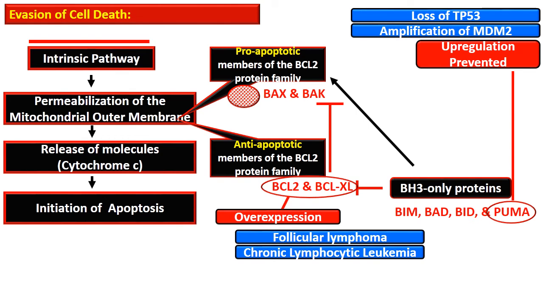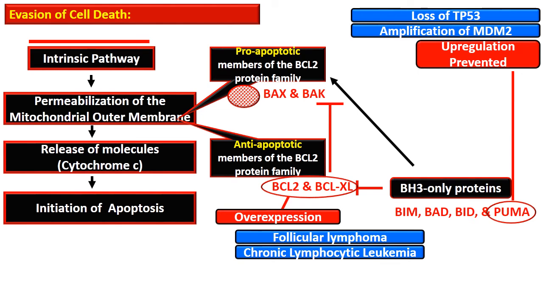That results in an overabundance of BCL2 that protects the transformed lymphocyte from apoptosis. So there is more BCL2 in the follicular lymphoma cells. Another example is chronic lymphocytic leukemia, in which BCL2 is upregulated due to loss of a specific microRNA that normally restrains BCL2 levels.